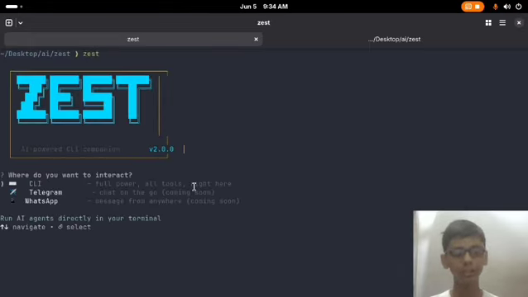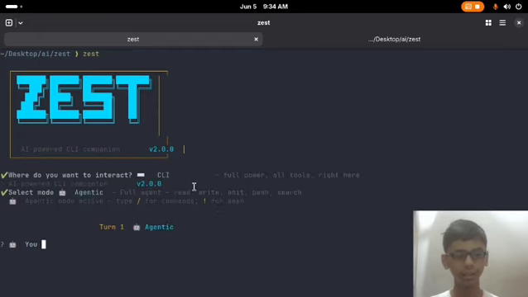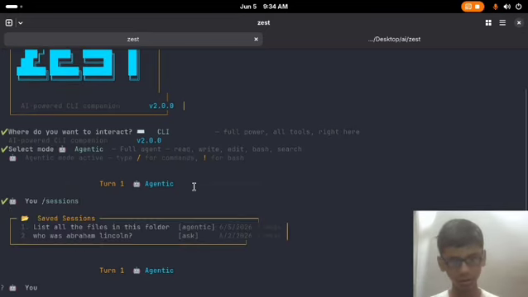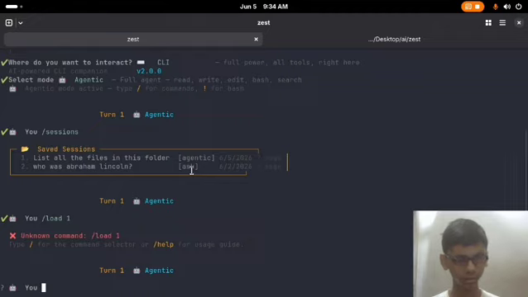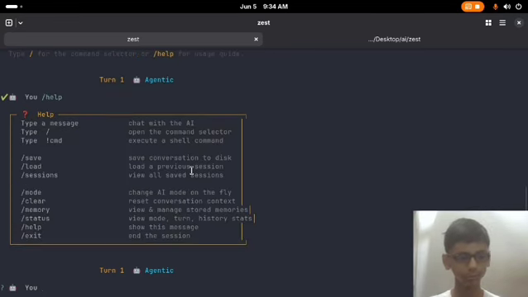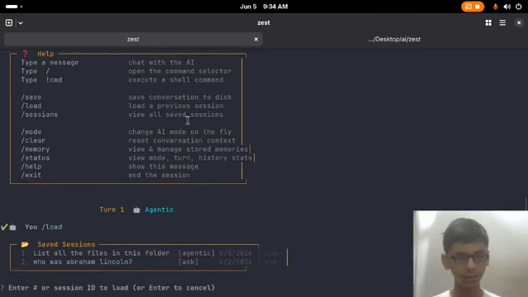Here we can go to CLI, agentic mode, and go to slash sessions. Here you can see it is listed, and after that we can load it. Let me go to help, and we can load.